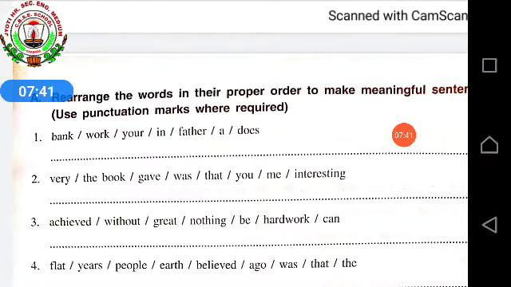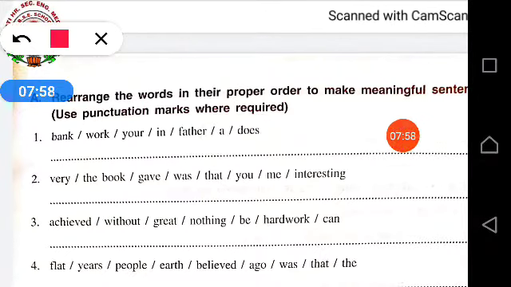In the same way, second: very, the book, gave, was, that, you, me, interesting. So it can be, the book that you gave me was very interesting. And what will come at the end? Full stop.